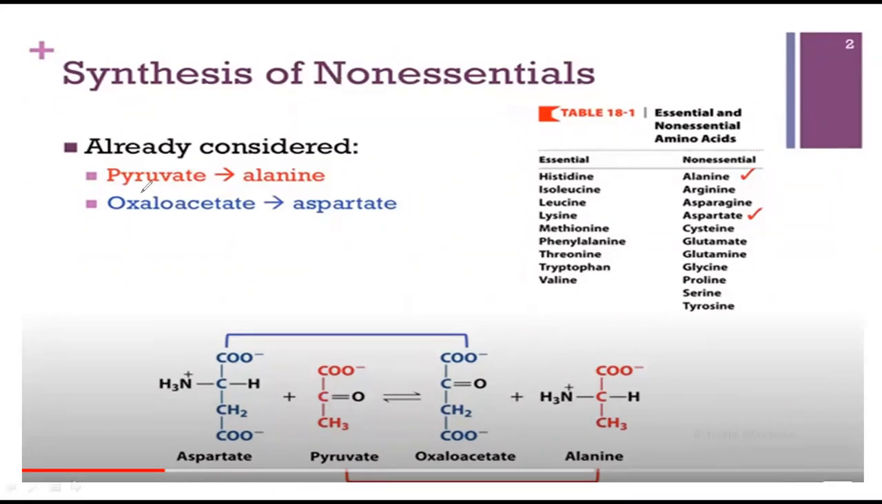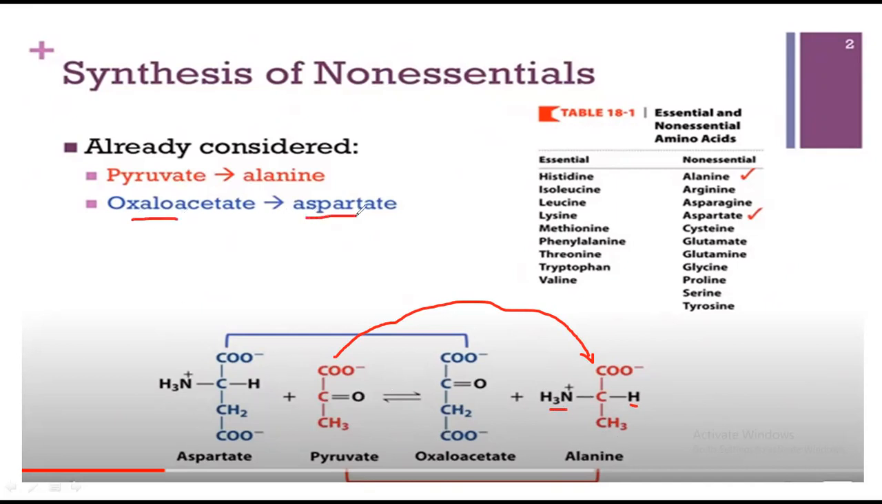Just look here, the pyruvate gives rise to alanine. This is the pyruvate, and it gives rise to alanine. How does it give rise to it? This is the backbone, and then there is just a simple modification and the addition of NH3 and H to the pyruvate. So it gives rise to alanine.